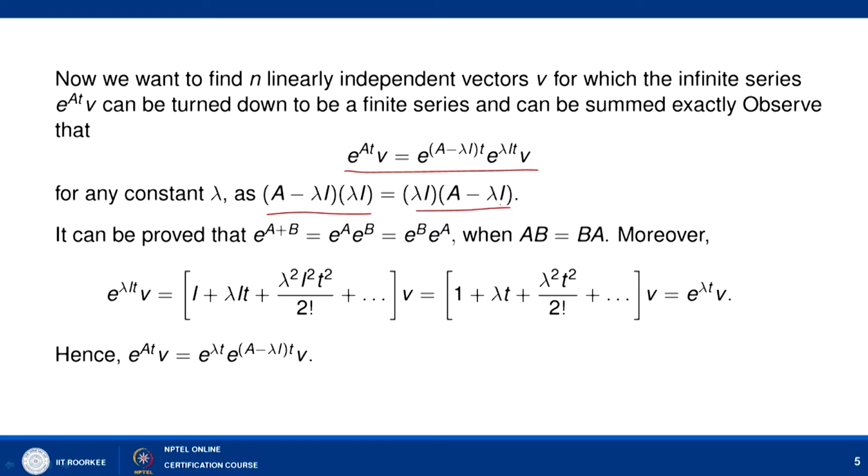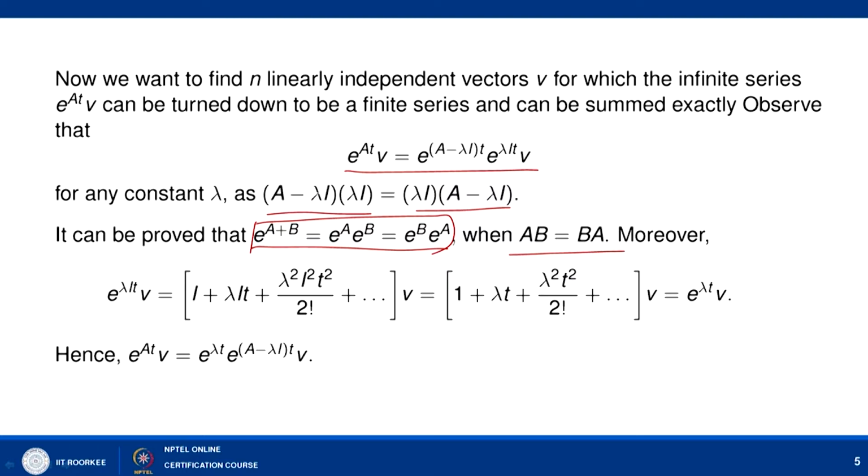Here we have observed that e to power A plus B equals e to power A into e to power B, or e to power B into e to power A, when A and B are two commutative matrices. It means that if AB equals BA, then I can write this. In general it may not be true for arbitrary matrices A and B.